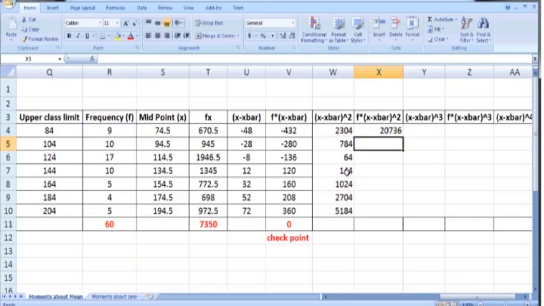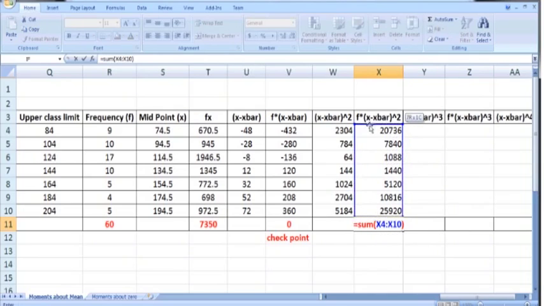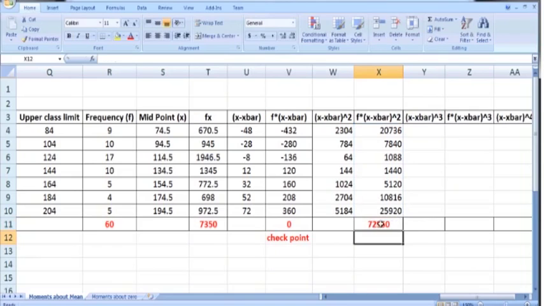Press enter, copy it down as well, and now calculate the sum of all these numbers which are located in this column. So this will give us summation f times x minus x bar whole square. So it is sum of X4 to X10. So press enter. So summation f into x minus x bar whole square is 72960.